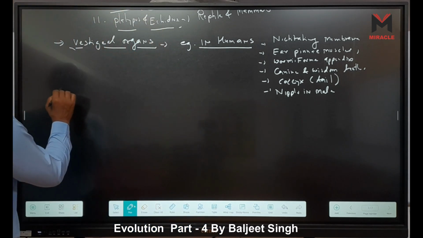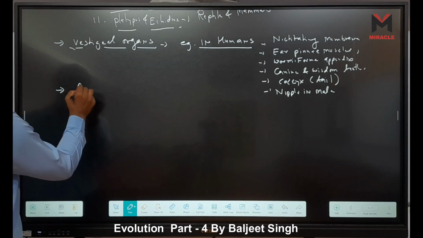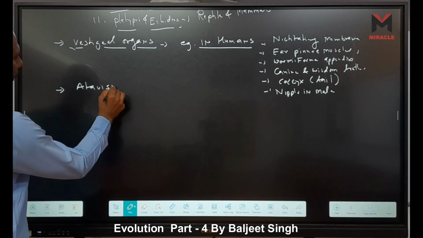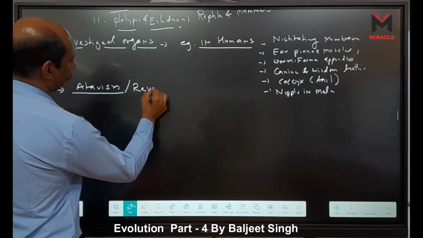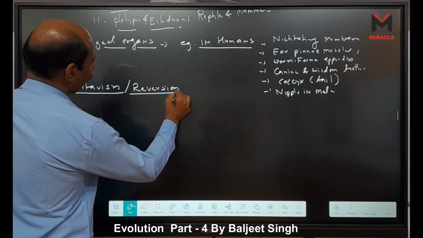Next, our evidence is atavism. Atavism is sometimes also called reversion. What is the meaning of reversion?